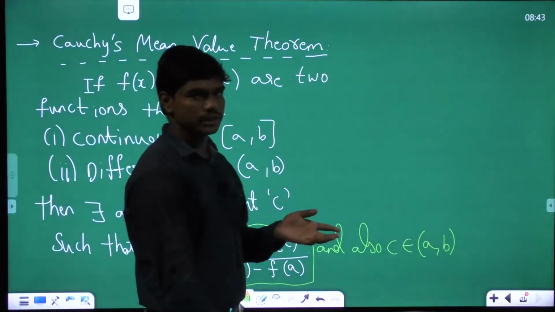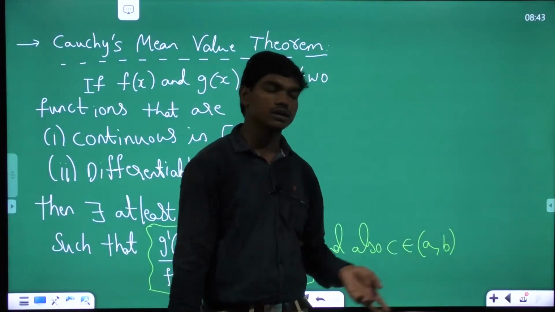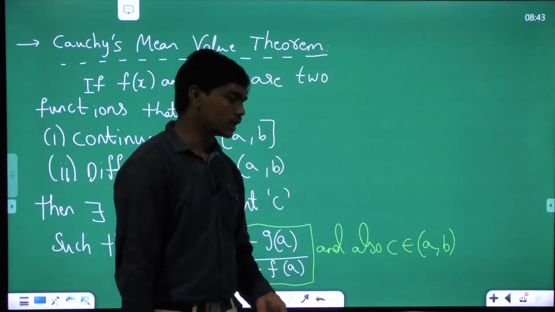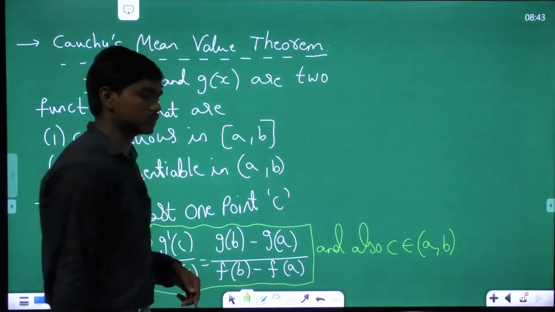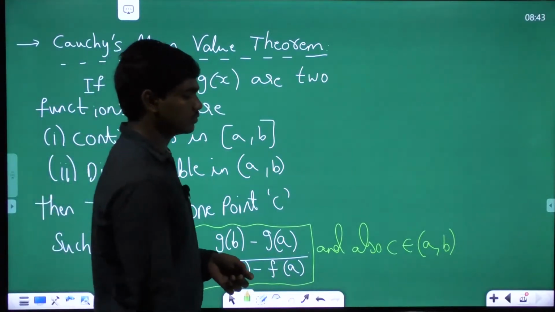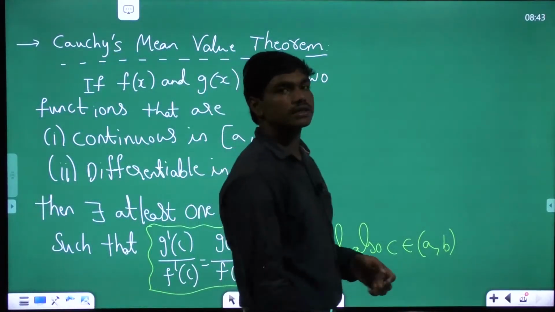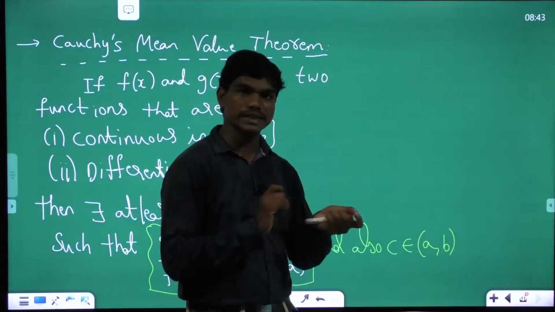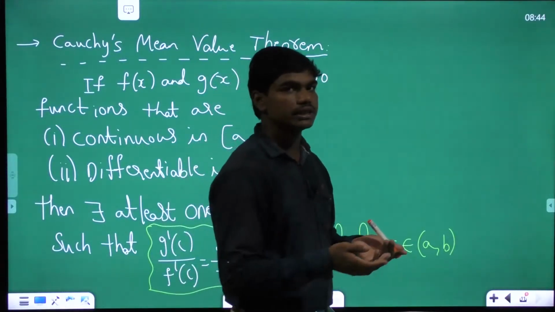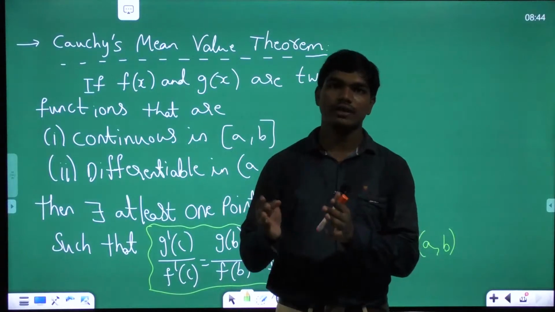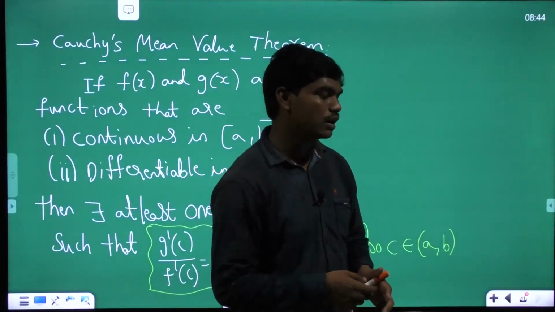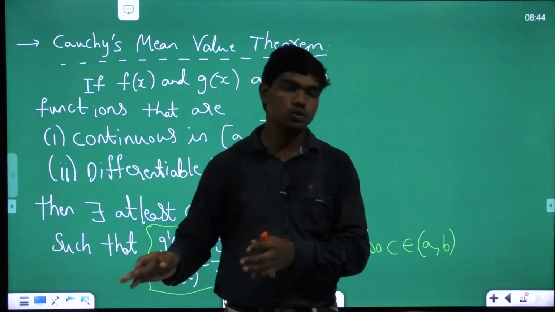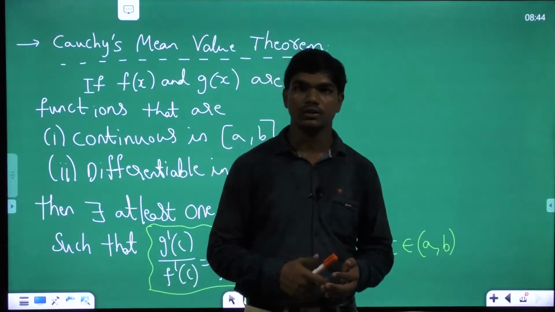For differentiability, we should check both the right hand limit and left hand limit. We couldn't put a closed bracket here because we can't decide about the one-sided limits, so I'm putting the open interval for differentiability. Continuous means basically the function shouldn't have any break in the graph, and mathematically the limit as x tends to a of f of x equal to f of a should hold. Mohan Gandhi, I suggest you look into the last lecture, lecture 2, so that you get a clear idea of what continuity is.